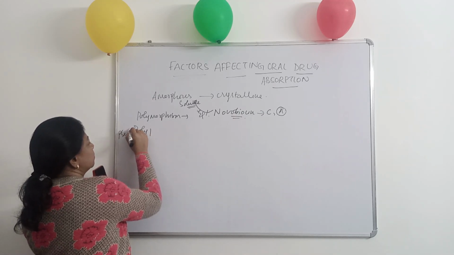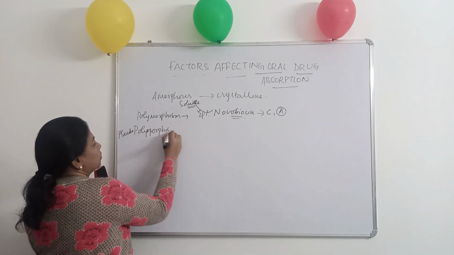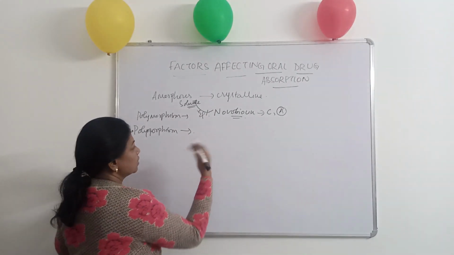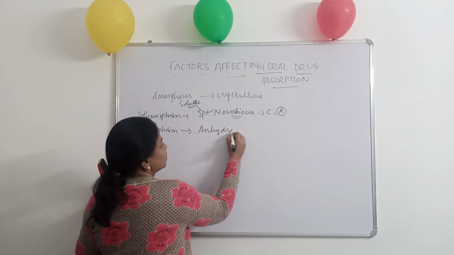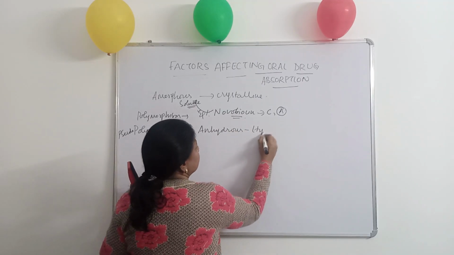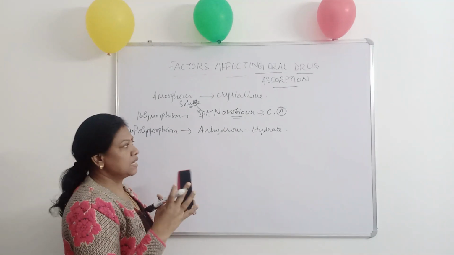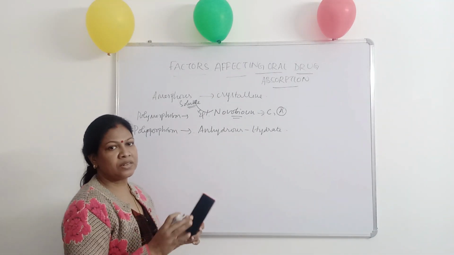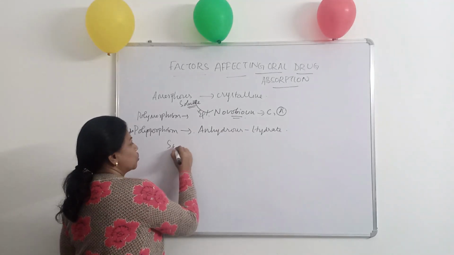pseudo-polymorphism. It is similar to polymorphism, but it is not exactly the polymorphism. That is the nature of the drug existing in different forms. That is, the drug can exist in anhydrous form as well as hydrated form. When the drug gets crystallized, in its crystalline lattice, it may associate some solvent molecules which has been involved in the synthetic process. That is known as solvate.